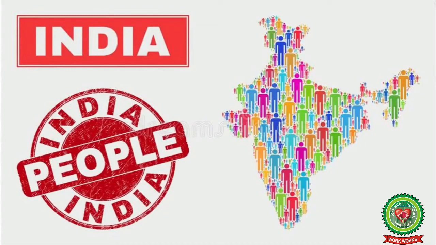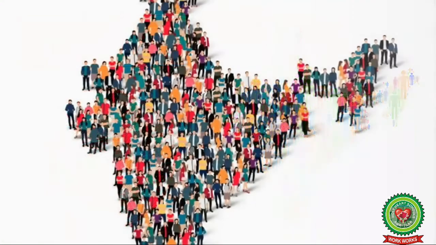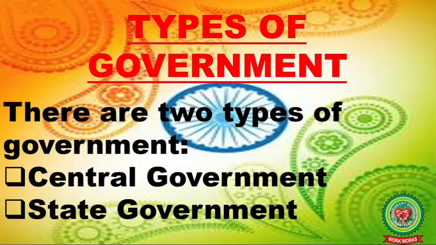Both the governments work for the welfare of the people of India. Children, India is a very big country. A very large number of people live in it. Most of them live and work in villages. Someone has to look after such a large number of people. To do this work, the people of India elect a government. There are two types of government, central government and the state government.